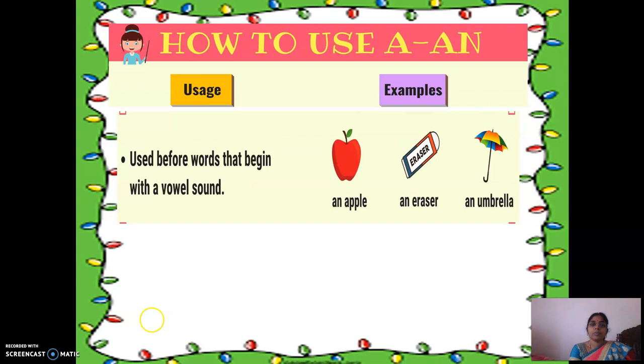Next is where to use an. An is used before words that begin with a vowel sound. So we saw that A, E, I, O, U are vowels. Vowel sound. An apple. An eraser. An umbrella. All these are examples of vowel letters and vowel sounds, and before that we are using an.